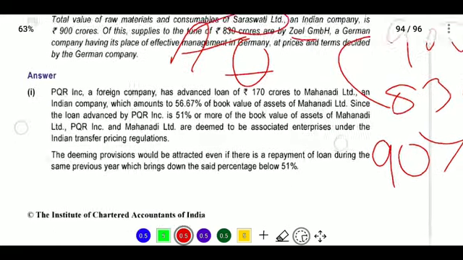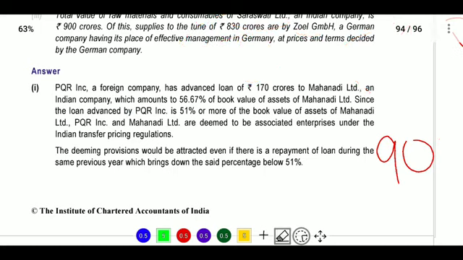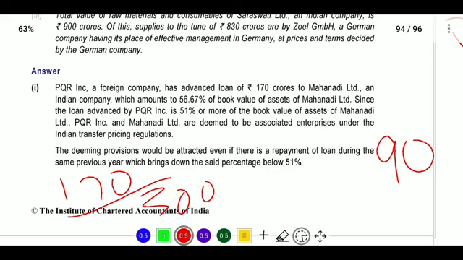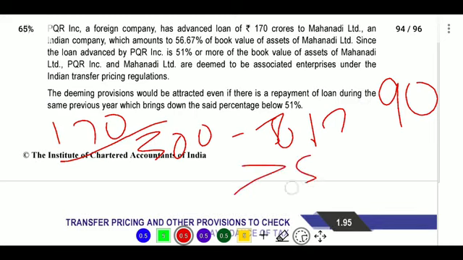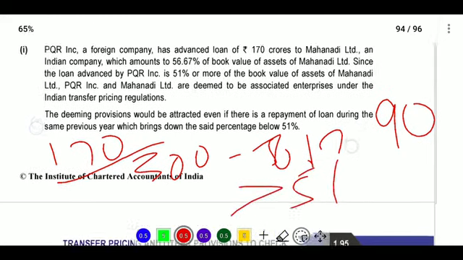Next, here we will see the answers. Now the answer will be, first one answer will be PQR is a foreign company and advanced loan 170 crores to Mahanandi Limited, and we will divide 170 crores by book value, which was provided as 300 crores. So it will become 56.67%, that is more than 51%.